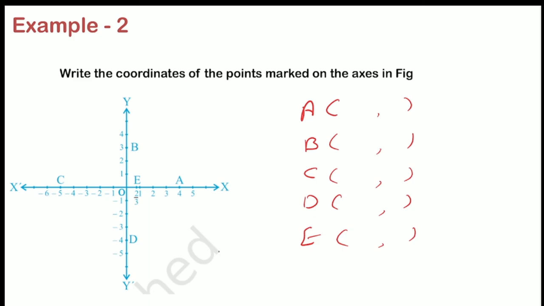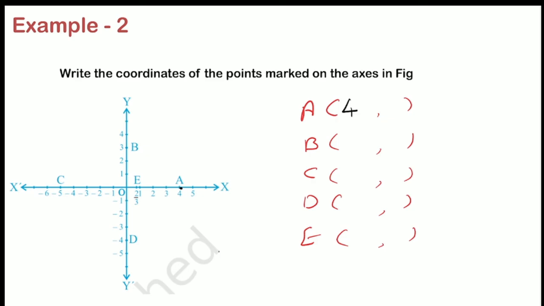Now, if you see here, what will be the coordinate of A? Where is point A? I have here point A. Now, for the point A, for the first one, I have to look at the x-axis from the point. So point A itself is on the x-axis. If I look at the x-axis from the point, it is +4 only, right? The point at which A is lying. So it is +4 only. So I have to write 4 here in place of the x coordinate, right?